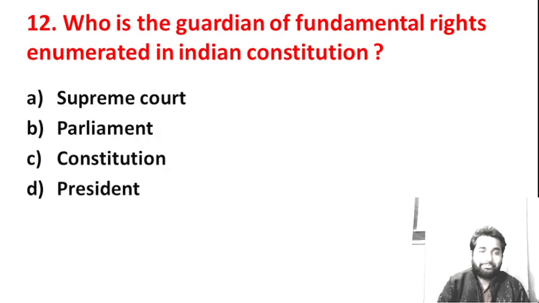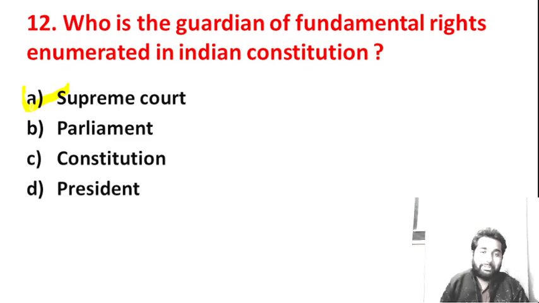Next question. Who is the guardian of fundamental rights enumerated in the Indian Constitution? Supreme Court, Parliament, Constitution, President. Give your answer in the comment box. If your answer is A, then it is correct. The Supreme Court is the guardian of fundamental rights.